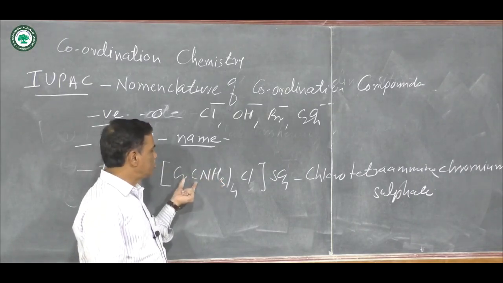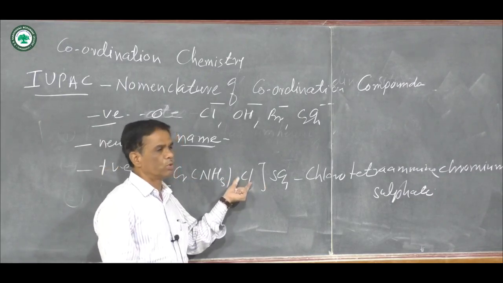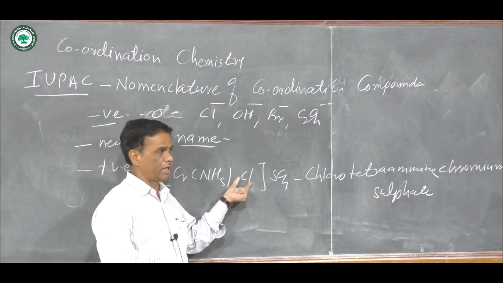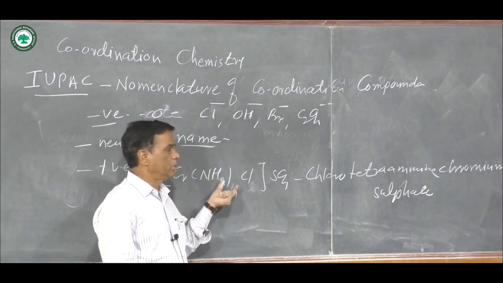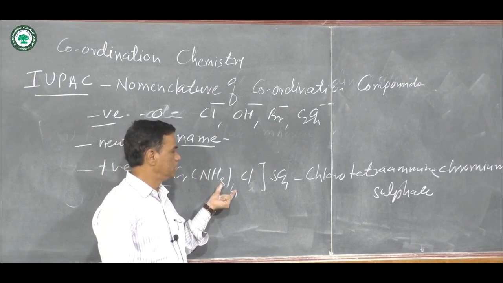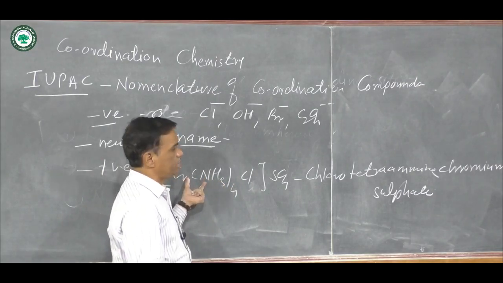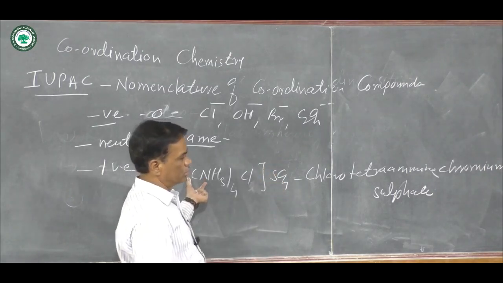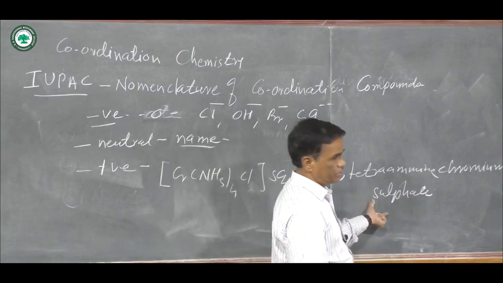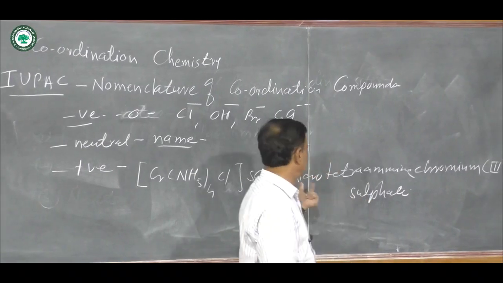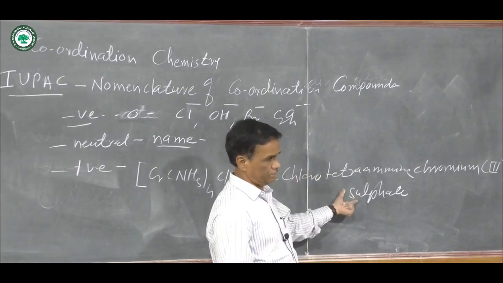Then the name of this [Cr(NH3)4Cl]SO4 is chloro or monochloro, single chloride ligand is directly attached. 4 amine means NH3, tetraamine. Then the chromium metal ion is present and charge on chromium is equal to 3, Roman third, and outside the square bracket then sulfate is there and the name is monochloro tetraamine chromium third sulfate.